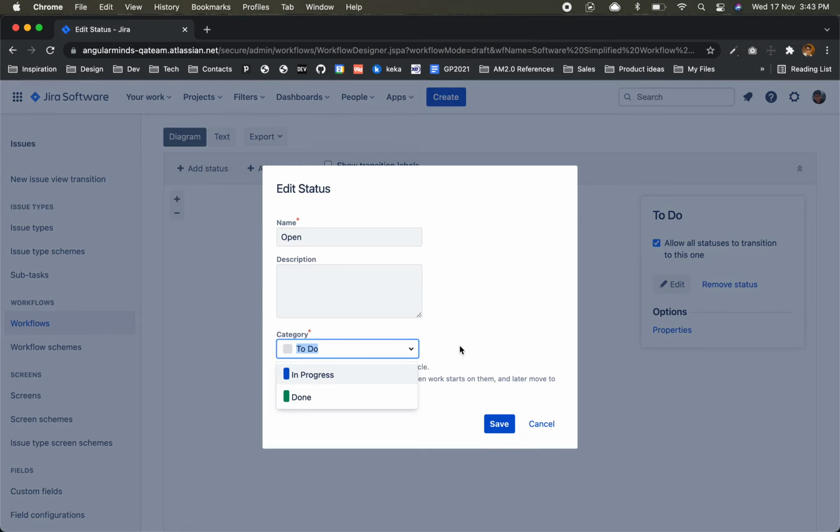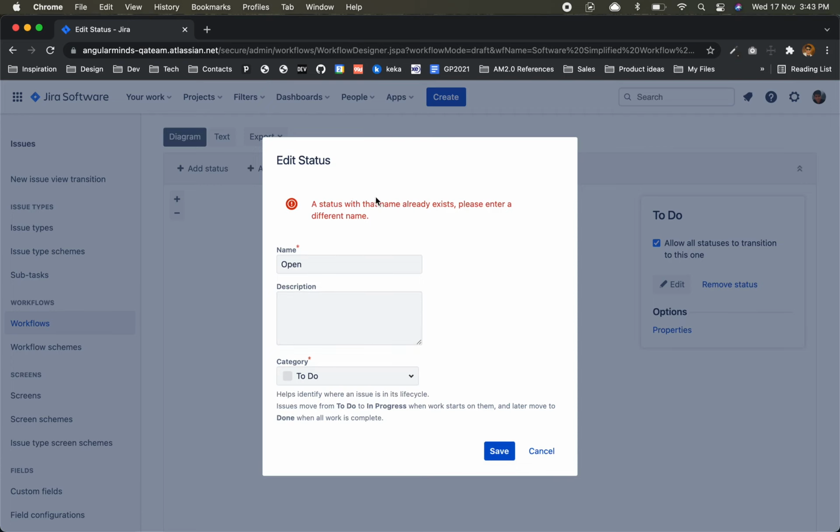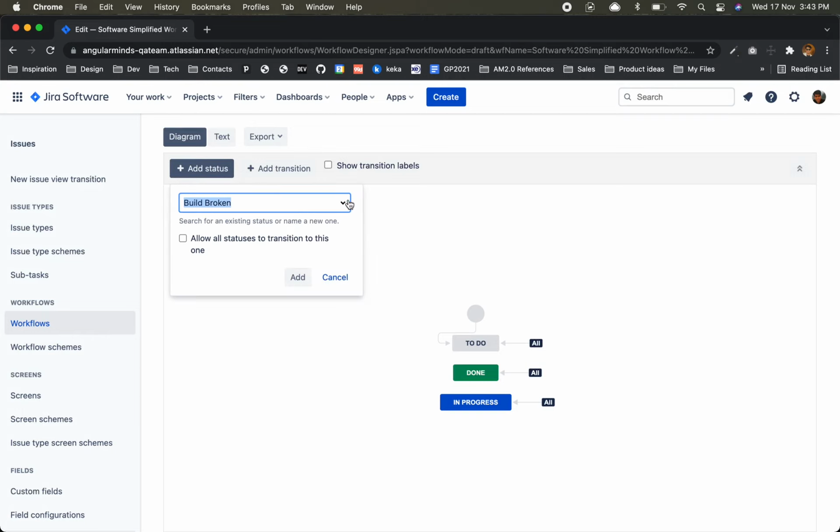Finally only these three statuses are there, right? If you look at it from a bird's eye view, it is either to do, in progress or done, correct? So that's what we are defining. Open, it is also to do. Name already exists, status with that name. So we have the name here, that's why they are saying add. Okay,